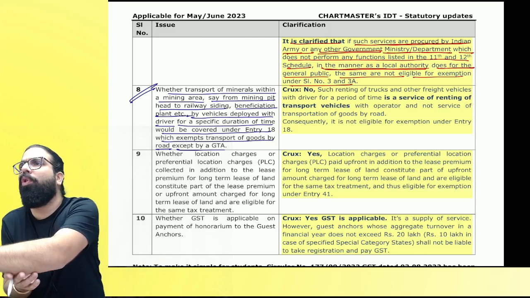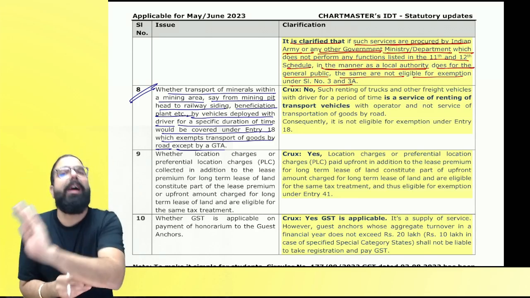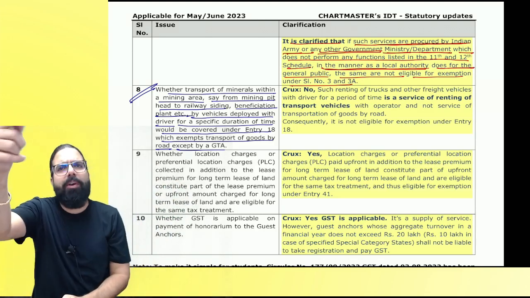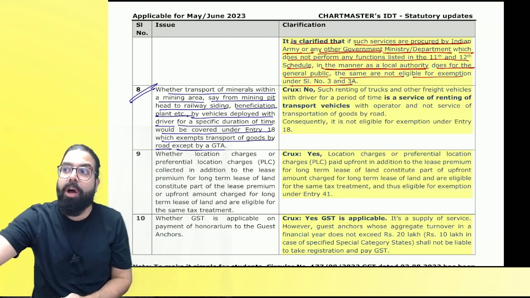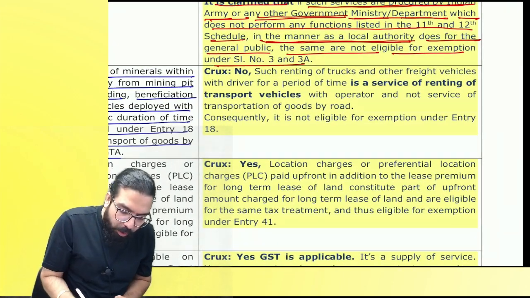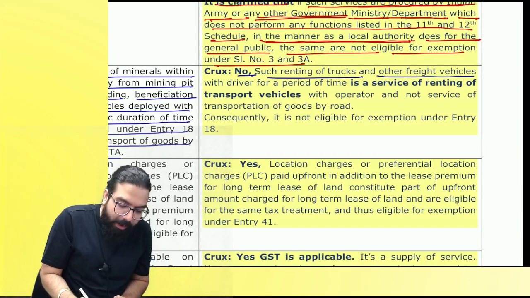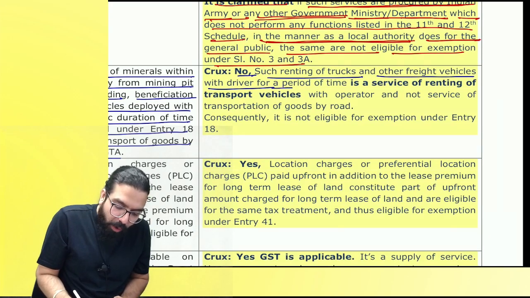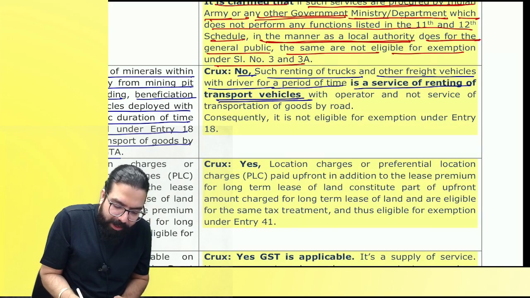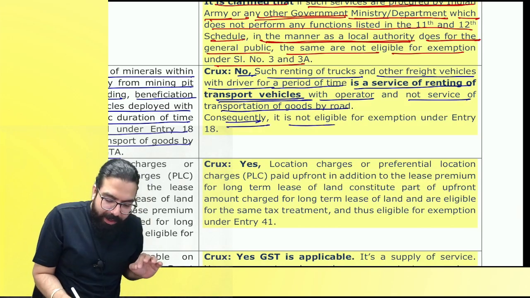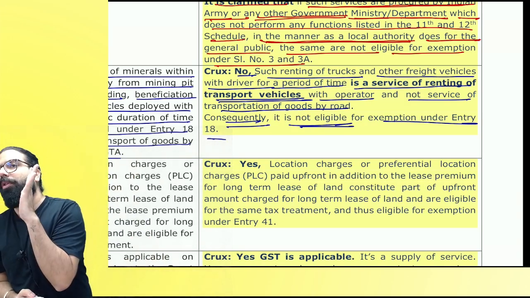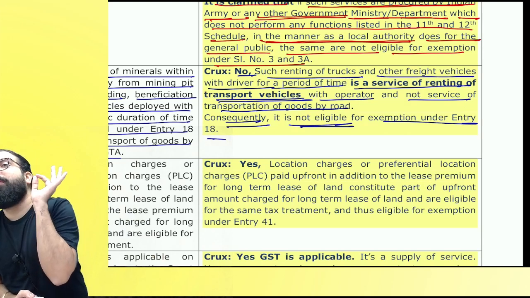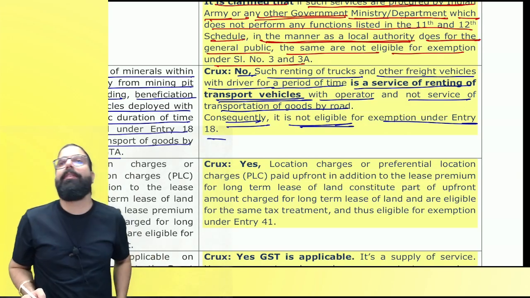Individual truck walas, etc., who don't issue consignment note, their services of transportation of goods are exempted. Now, here, am I doing transportation of goods for you, or did I give you my truck itself? I gave you a truck on hire. It says over here, no, such renting of truck and other freight vehicle with drivers for a period is the service of renting of transportation vehicle with operator and not a service of transportation of goods, and consequently it is not eligible for exemption under entry number 18. It is not transportation of goods, it is services of giving on rent or hire, and it is always taxable.